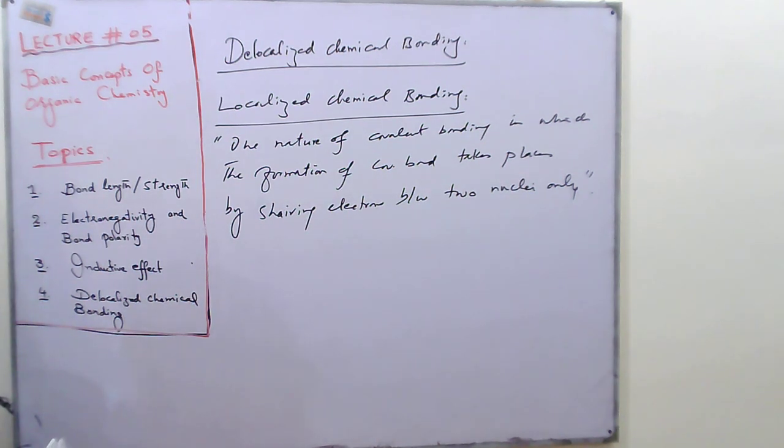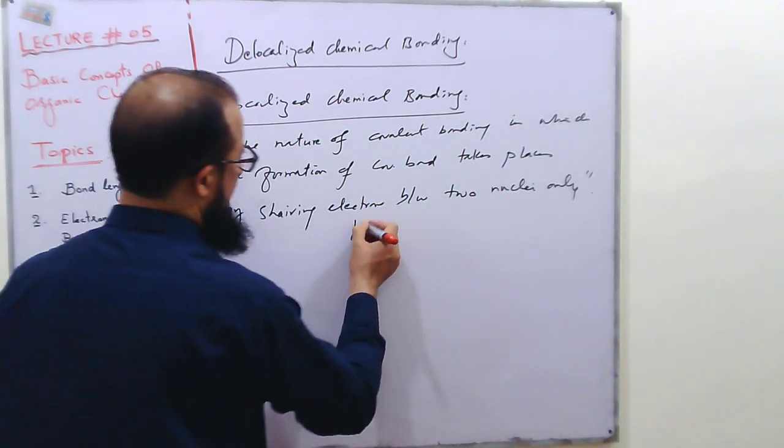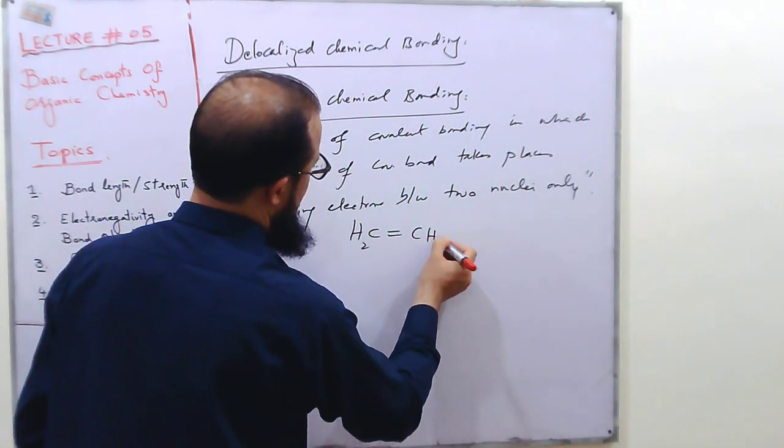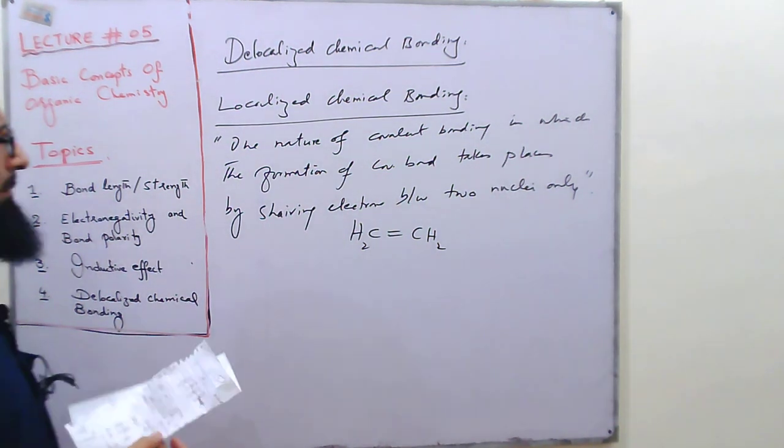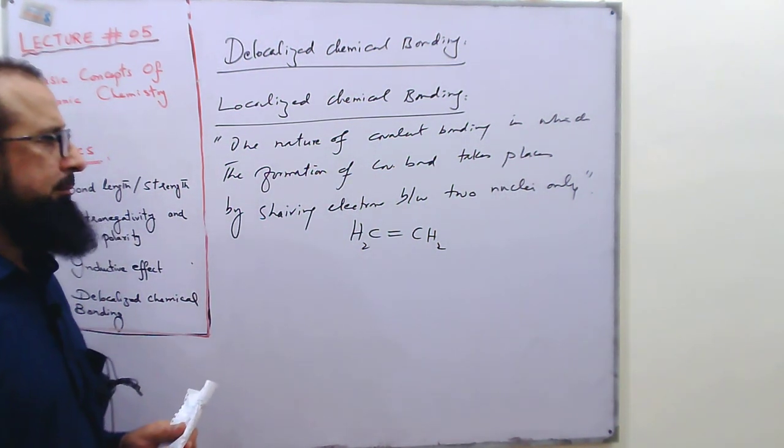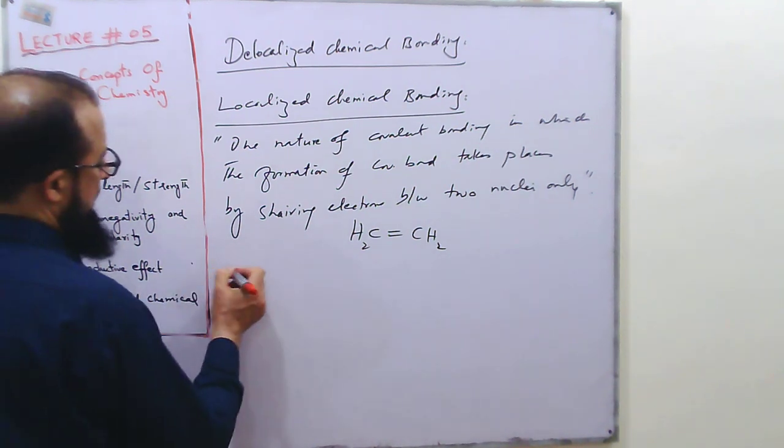Such kind of chemical bonding is called localized chemical bonding. For example, we have this kind of bonding in alkenes, alkanes, alkynes, and many other kinds of molecules.